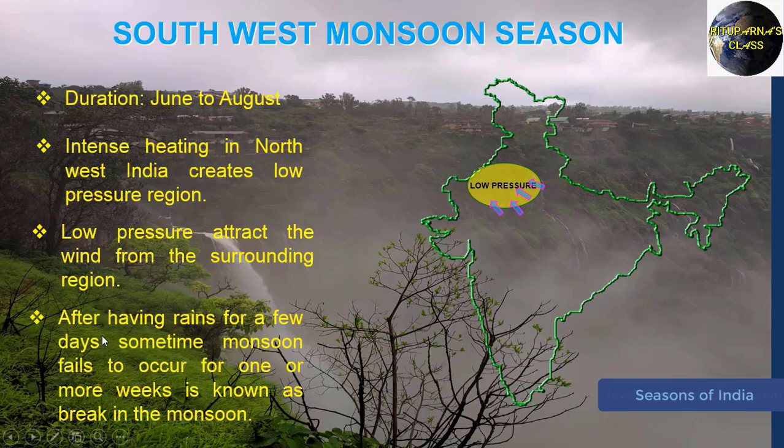Maybe you are familiar with the term break in the monsoon. What is the break in the monsoon? After having rains for a few days or maybe a couple of weeks, sometimes the monsoon fails to occur. That means rainfall stops for more than 1 week or for 1 week, which is known as the break in the monsoon. What is the break in the monsoon? That is a very common question for any kind of competitive exam. So please don't forget to make a quick note on what is break in monsoon.